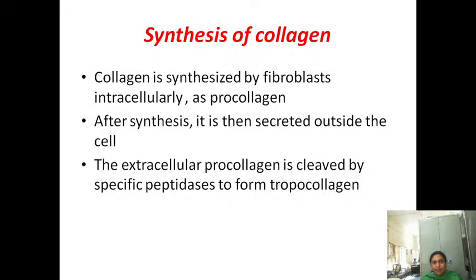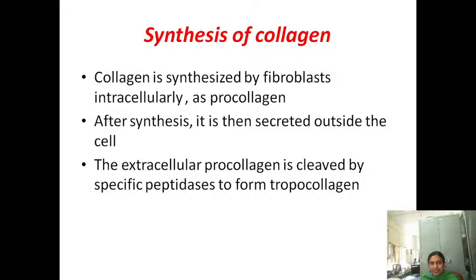Collagen is mainly synthesized in the fibroblasts of the connective tissue or the osteoblasts of the bone from the precursor procollagen. After synthesis, it is secreted outside the cell.